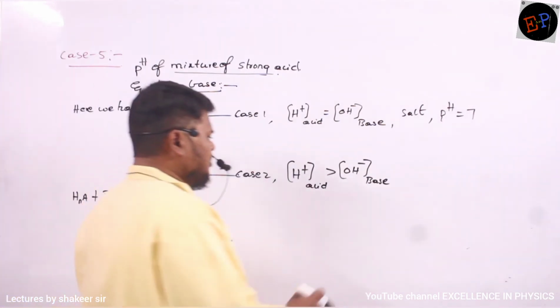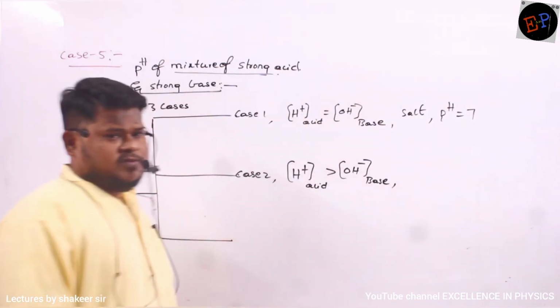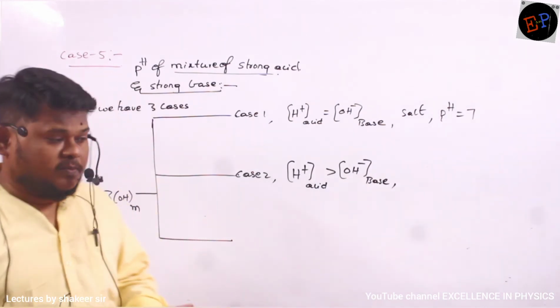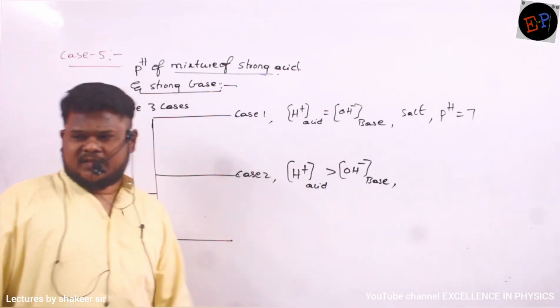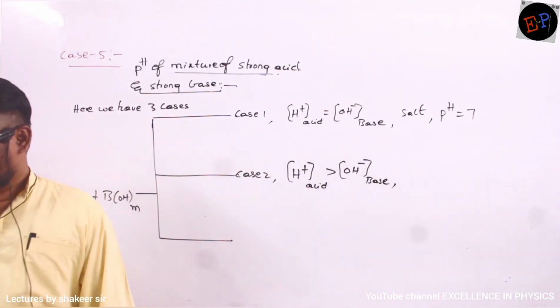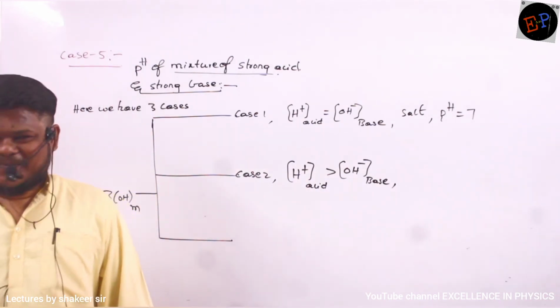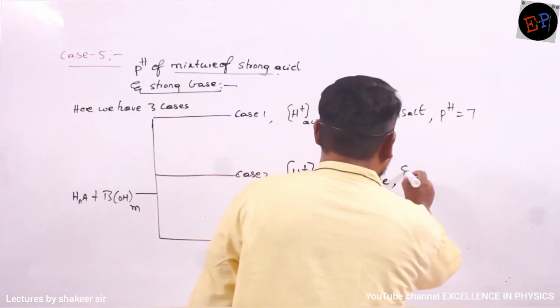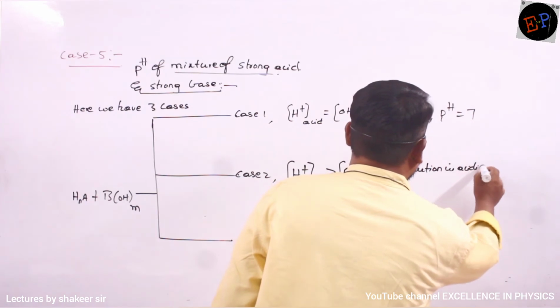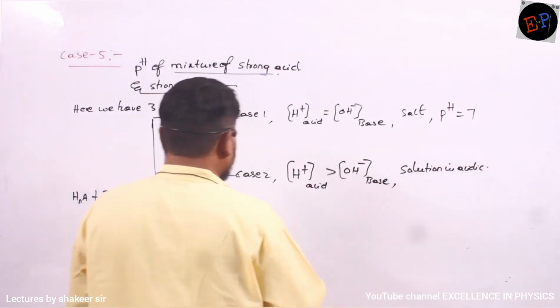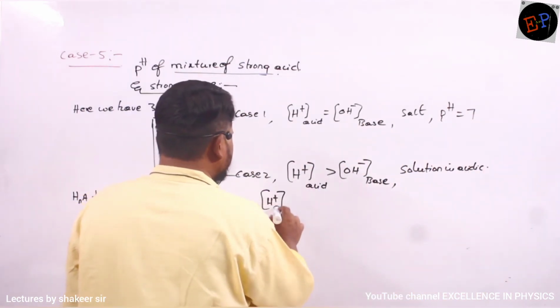Then the solution is what kind of solution? Solution will become acidic solution because the concentration of H plus ion is greater than concentration of OH minus ion. Are you able to understand? So therefore, how can I calculate H plus ion concentration of total solution?